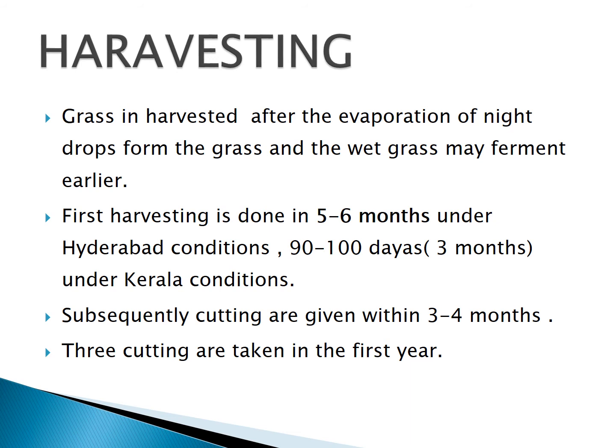Lemongrass is harvested after the night dew has evaporated from the grass, because if the grass is wet it may ferment early. The first harvest is done in 5 to 6 months under Hyderabad conditions, and 90 to 100 days, that is 3 months, under Kerala conditions. Subsequent cuttings are given within 3 to 4 months. 3 cuttings are taken in the first year.